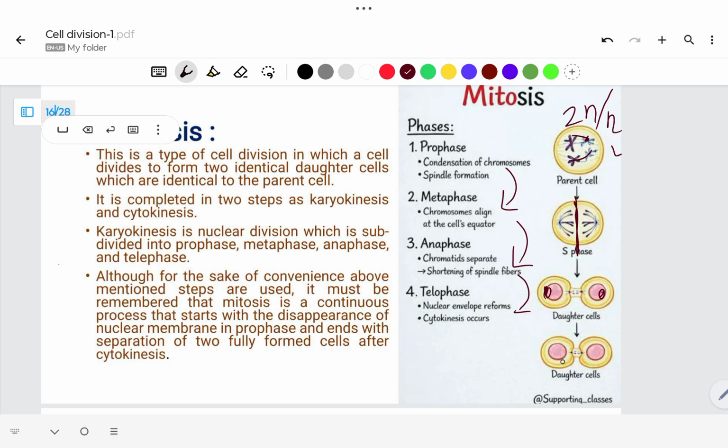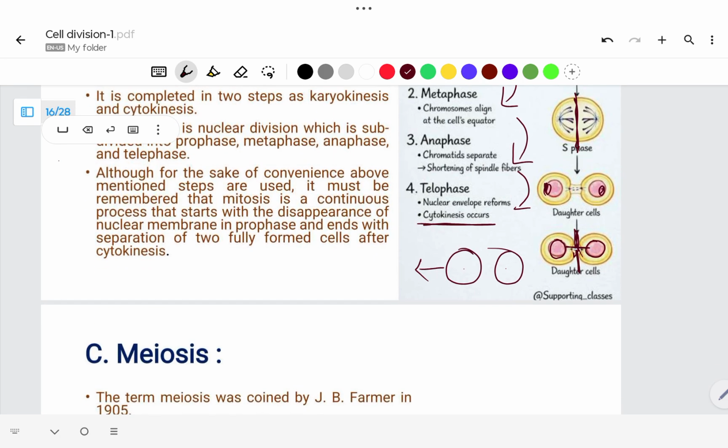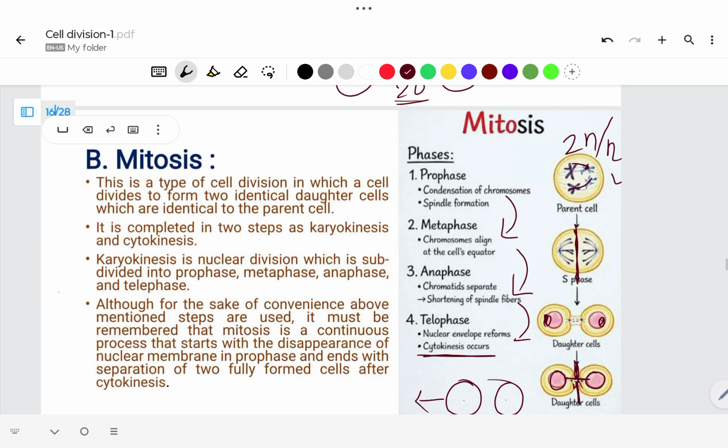After completion of anaphase, the cell moves to telophase, where two new nuclei form and karyokinesis is completed. After that cytokinesis happens, meaning cytoplasmic division takes place and new daughter cells form. Complete formation of two different cells happens. This is a brief introduction of mitosis. In a future lecture, we will study the mitosis and meiosis processes in detail. I hope you understood all the introductory part of this process.